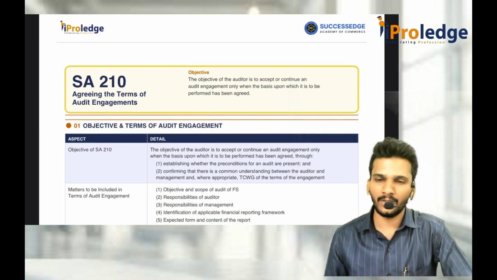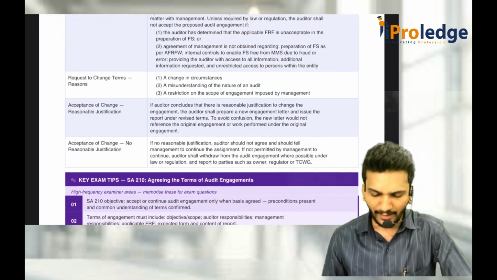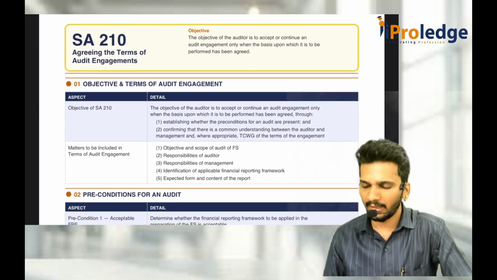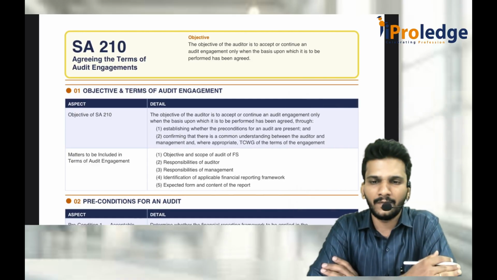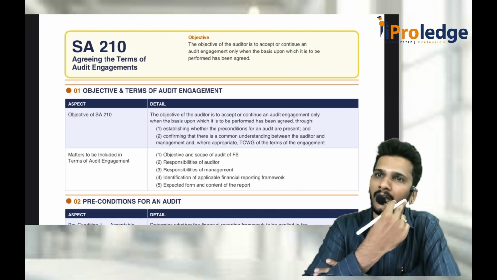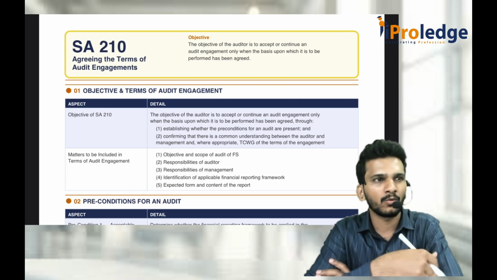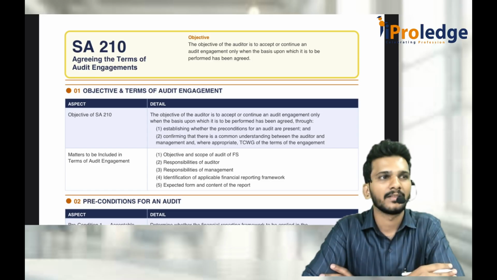So 210, agreeing to the terms of audit engagement, mainly speaks about five elements. First one is, what is this agreeing to the terms of audit engagement? Whenever your client approaches you for the purpose of offering you their company audit, you should first come to a clarity on what is within your scope, how much money you are going to get, and what is your responsibility and rights.